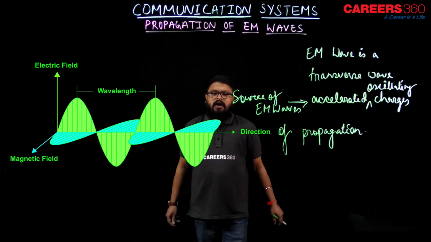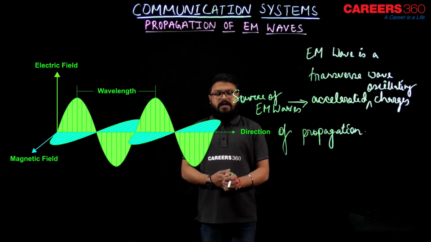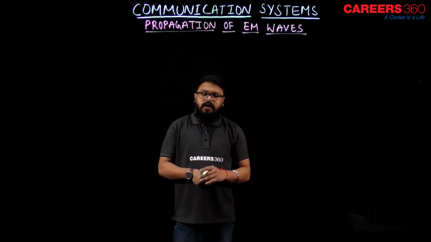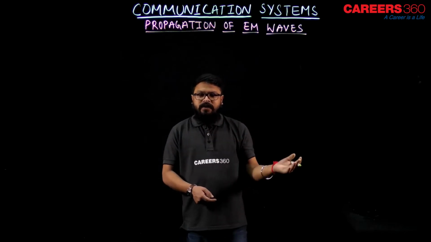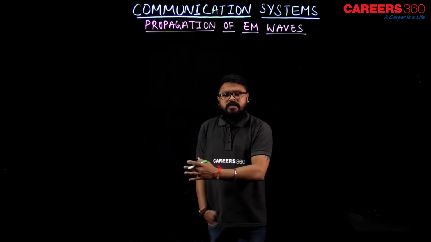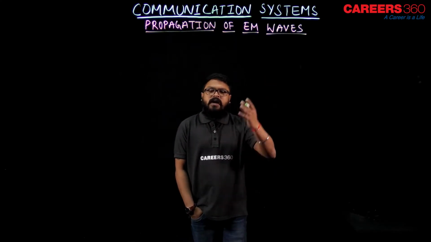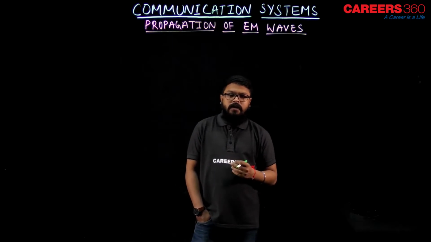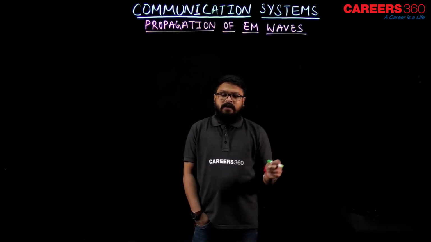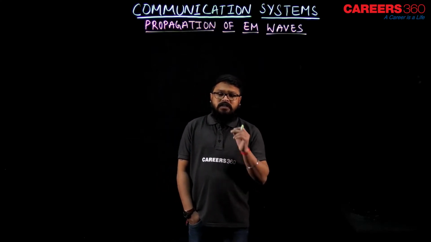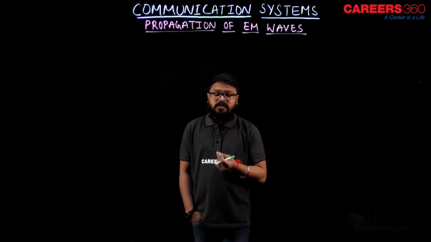Now let's see how we use these electromagnetic waves in our communication system. As we already know, there are different signals where frequency varies: low frequency signals, medium frequency signals, high frequency signals. If we want to transmit a message signal from one point to another, there should be a number of ways, because it depends on the type of signal which we are transmitting.